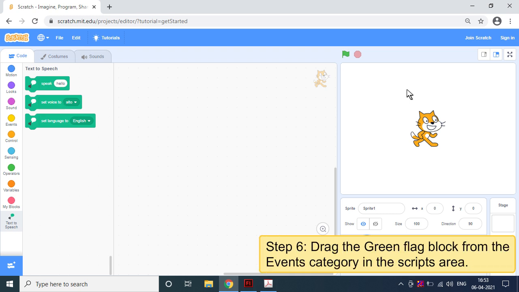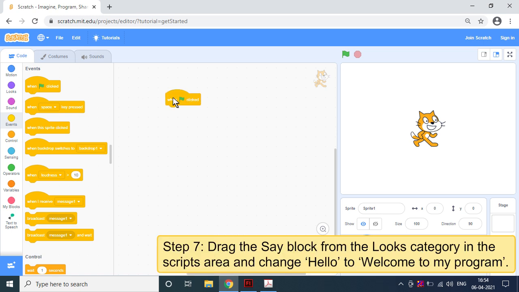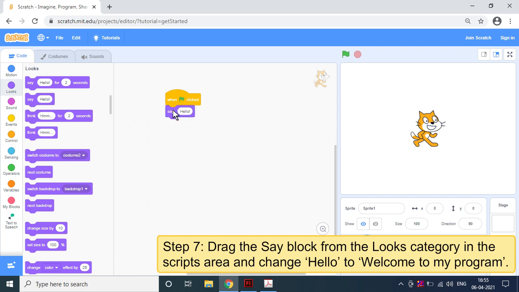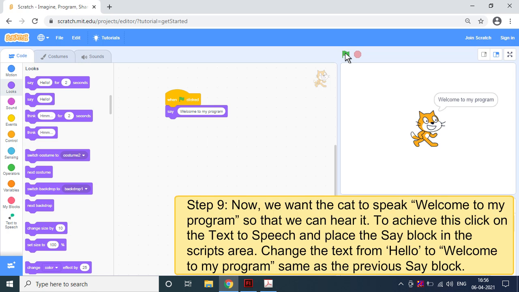Step 6. Drag the green flag block from the Events category into the Scripts area. Step 7. Drag the Say block from the Looks category into the Scripts area and change Hello to Welcome to my program. Step 8. Click on the green flag and see the sprite saying Welcome to my program in a speech bubble.